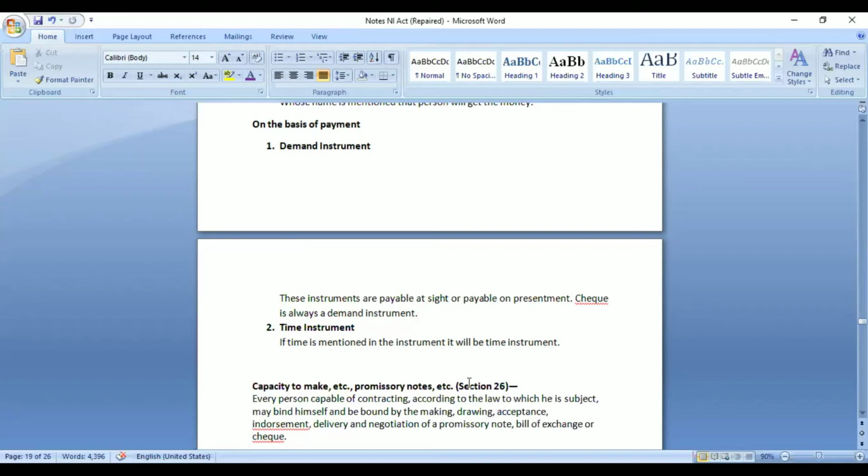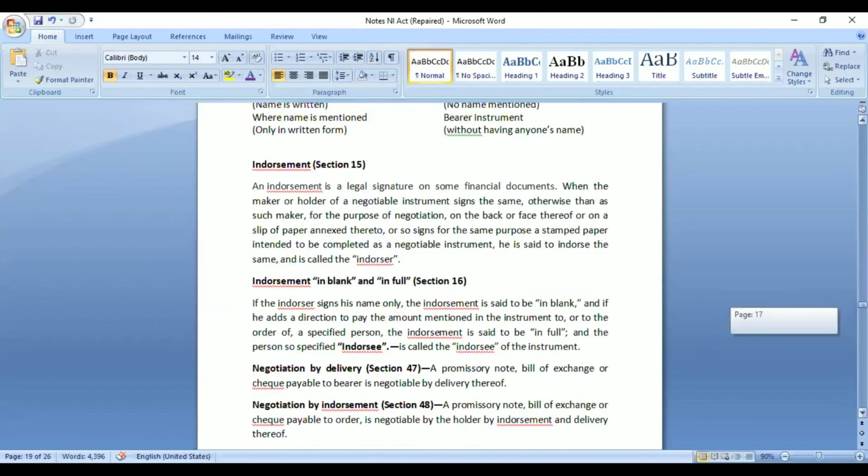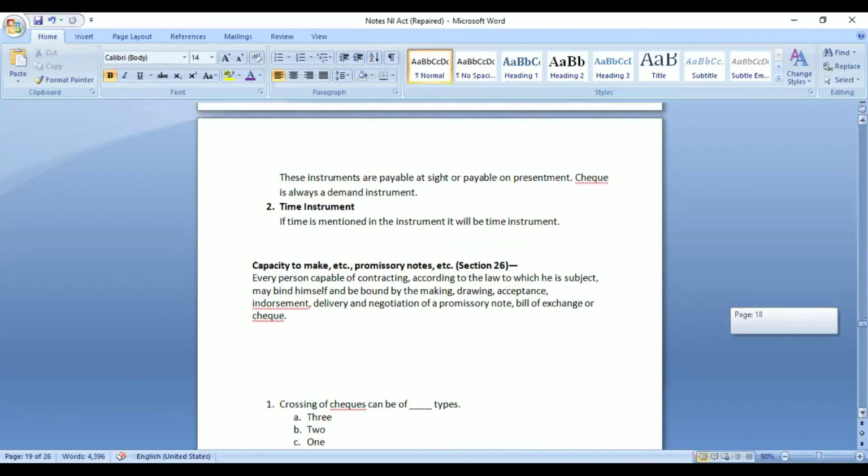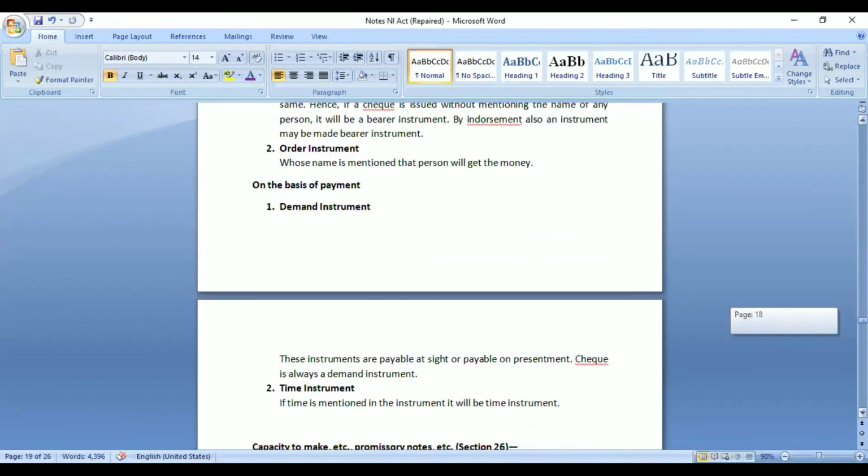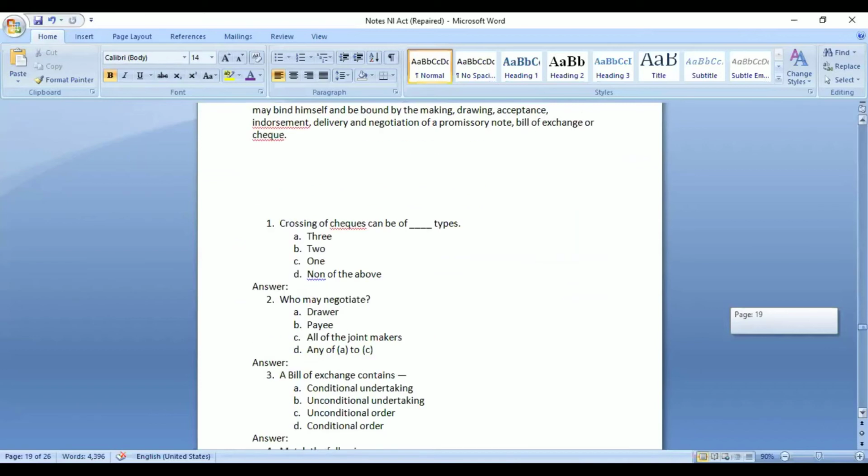So section 26 says that whoever is capable of making a contract, that particular person can bind himself under any promissory note, bills of exchange or check. So basically it is saying that these instruments are also one type of contract only, and whatever provisions are there in the Indian Contract Act regarding the eligibility of parties, the same would be applicable even in case of the NI Act. So these were some of the provisions on the check and other instruments also. There are some questions, we can try to solve these questions.